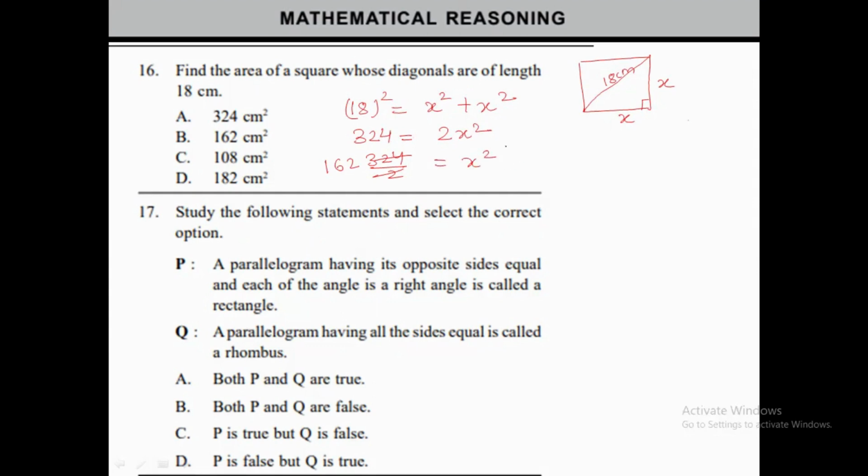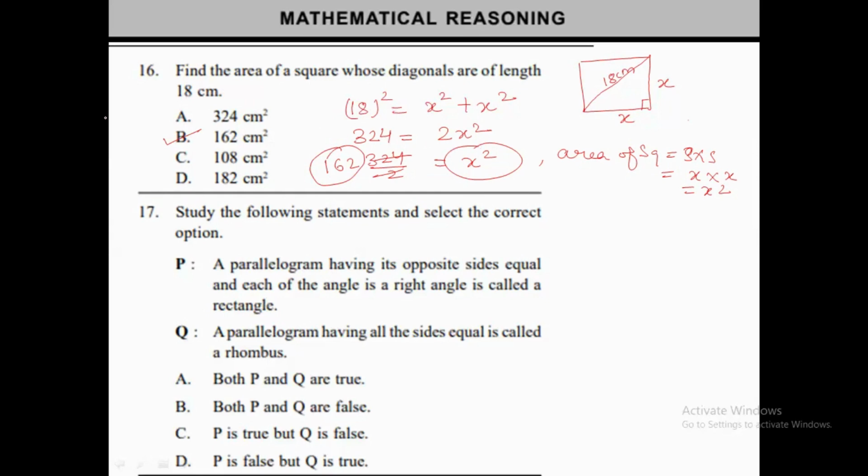So what we can say, area of square is side by side only. Okay, side multiplied by side. So if side is x, that will be x multiplied by x, which is x square. Now here we get the value of x square, which is equal to 162 centimeters square. So the area of square is equal to 162 centimeters square, which is our option number B. Understood? Okay, let's move to the question number 17.